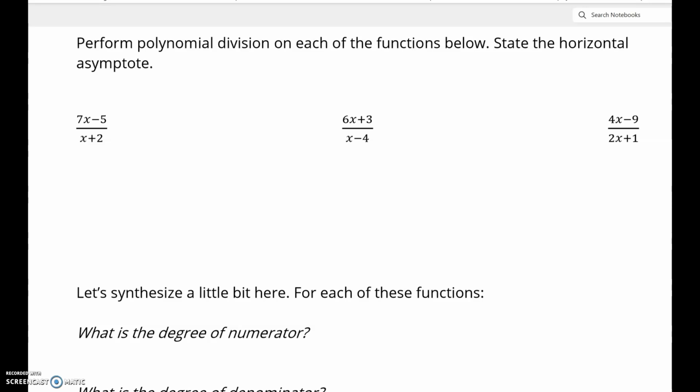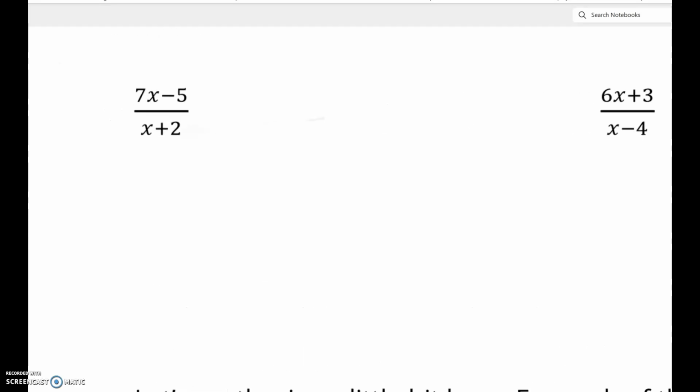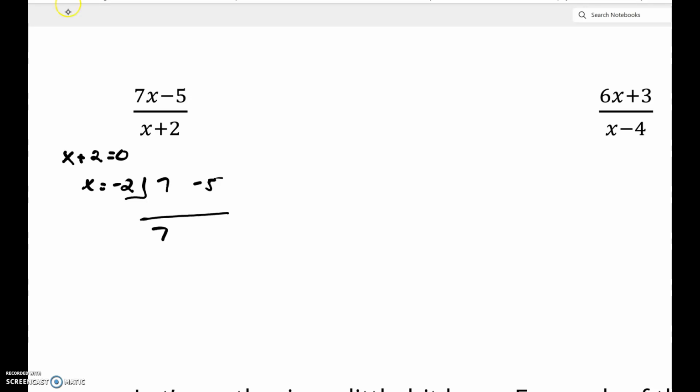I prefer synthetic division. So I'm going to take this first function, 7x minus 5, divided by x plus 2, and I'm going to use synthetic division. I take the x plus 2, set it equal to 0, solve, and I get x equals negative 2. I'm going to divide now using synthetic division the 7x and the negative 5. Drop down, negative 2 times 7 is negative 14. Add that up, I get negative 19. So that means that this must be 7,